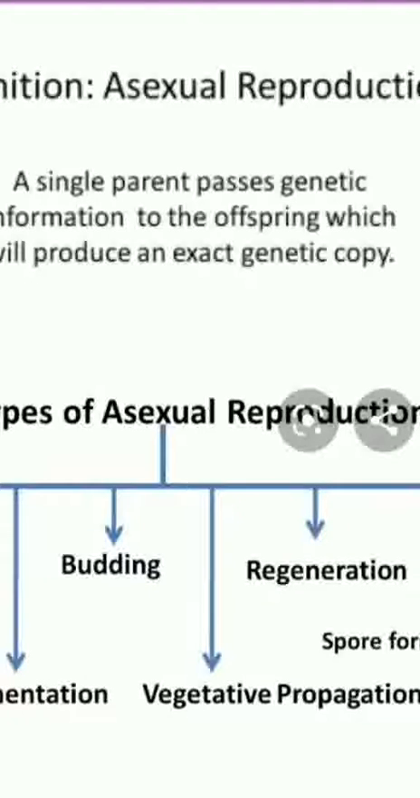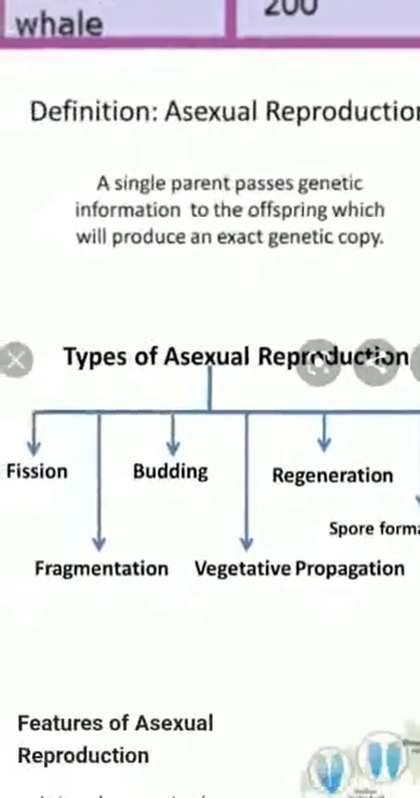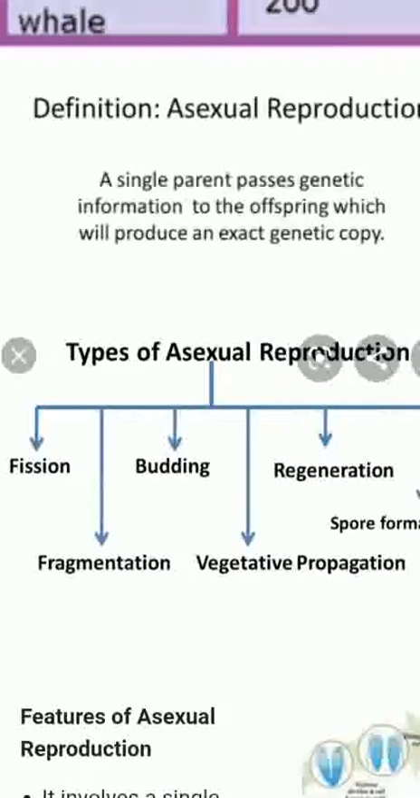That is, a single parent passes its genetic information to the new coming generation or the offspring. Offspring means the individual of the next generation. Now, there are various types of asexual reproduction such as fission, budding, fragmentation, vegetative propagation. Vegetative propagation again could be natural or artificial, which is devised for some horticultural practices. Then there is regeneration and spore formation.